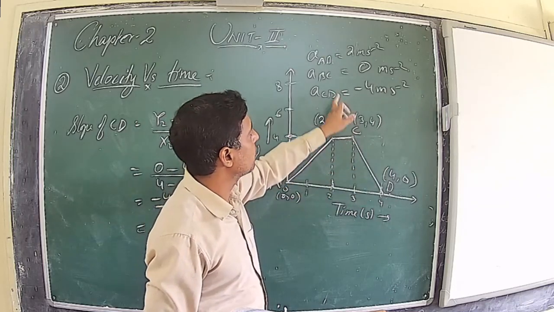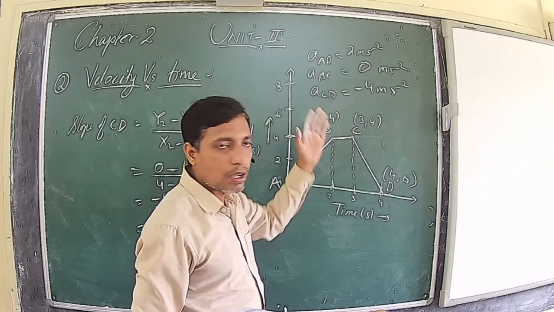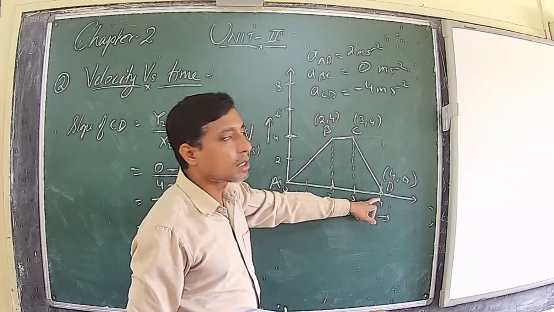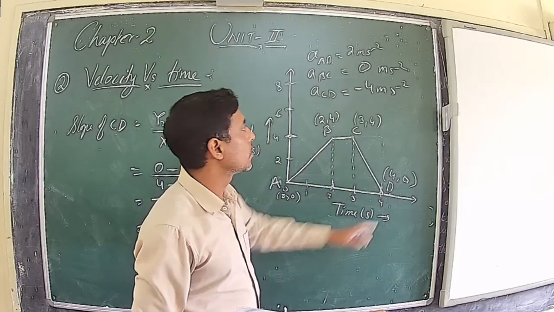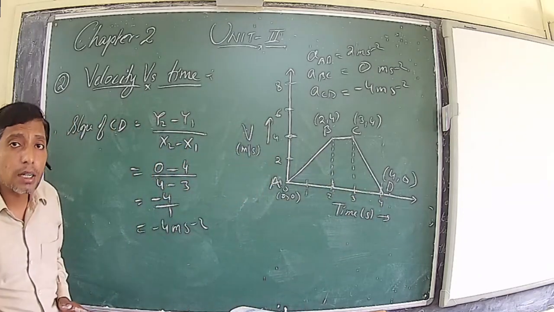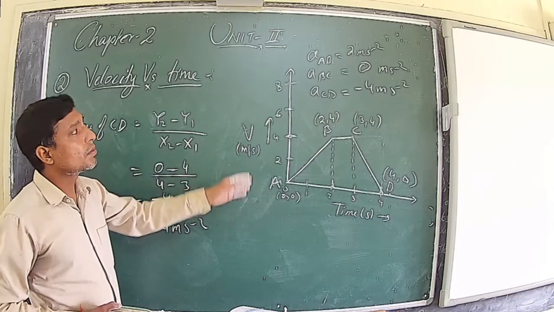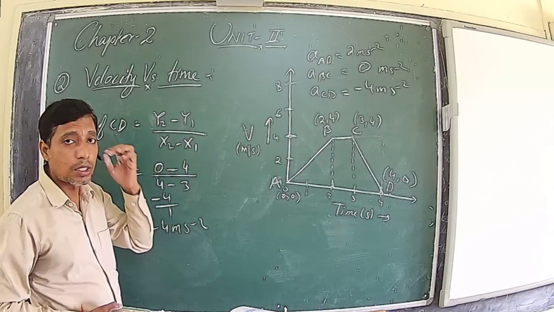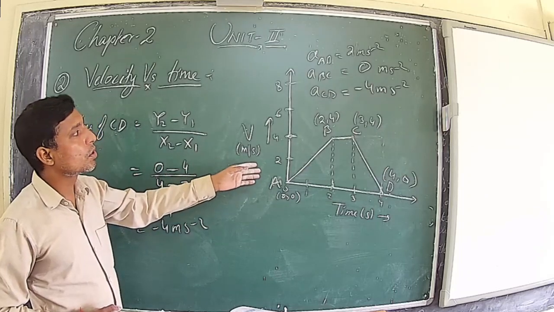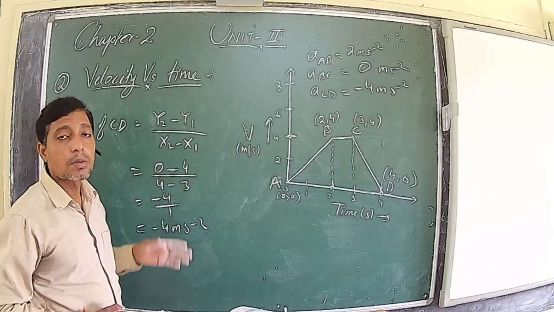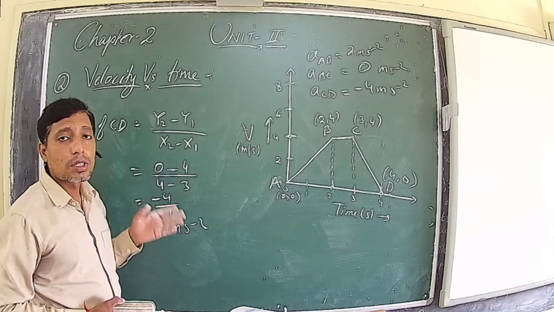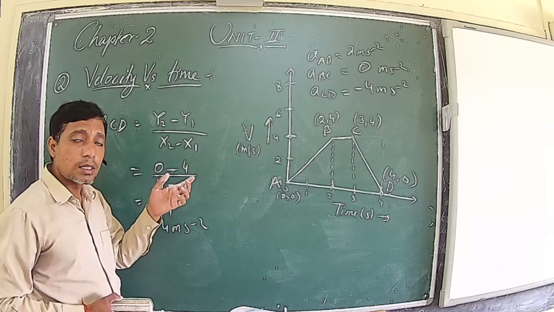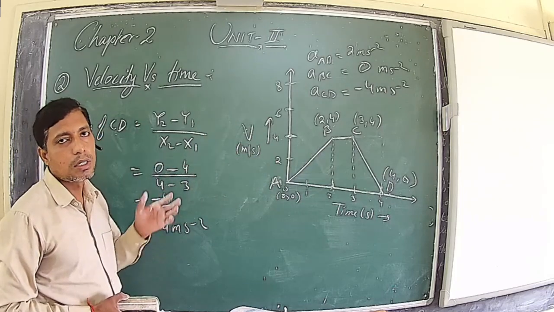Now between C to D, first thing, acceleration is negative. It means velocity is decreasing. I'm sure, at C, velocity was 4, and at 4 seconds the velocity is 0. So one more thing we can conclude. In a VT graph, if the slope is positive, then the acceleration is positive. If the slope is 0, then acceleration is 0. It means the body is moving with constant velocity. If the slope is negative, it means acceleration is negative. It means the velocity of the body is decreasing.